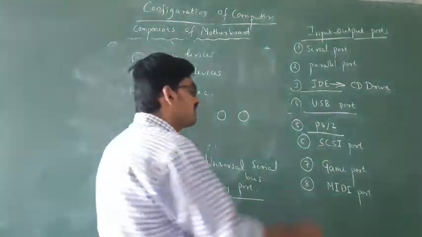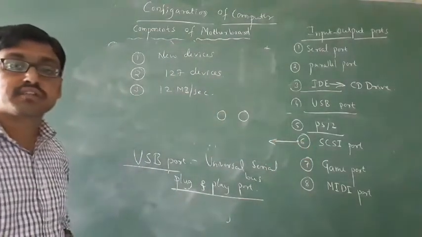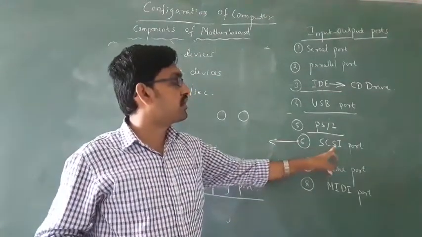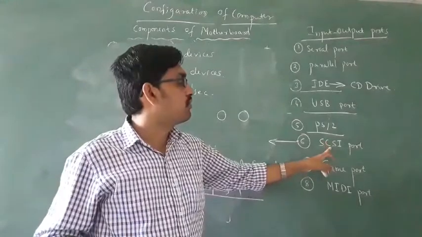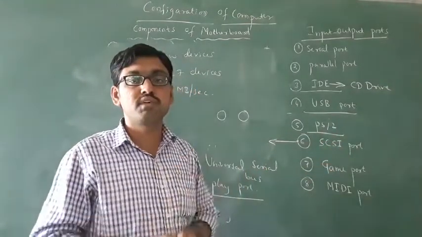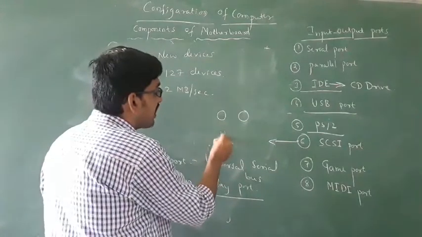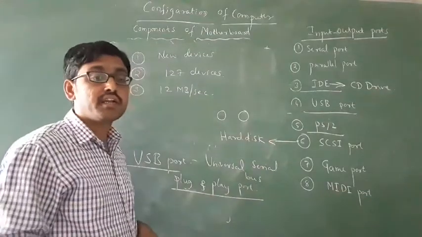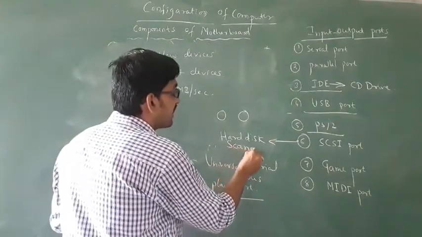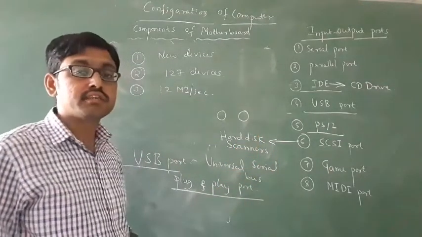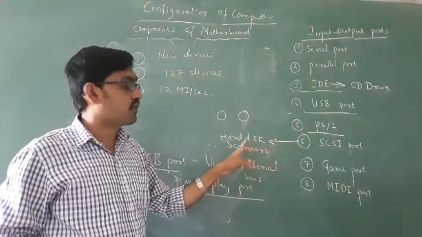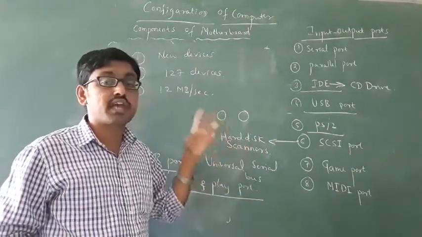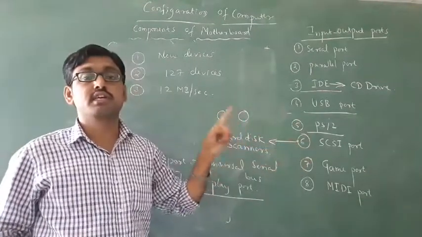Then the next one is a SCSI port. They ask to expand SCSI. SCSI means small computer system interface. What is the use of this? To connect high speed hard disk and scanners. SCSI ports are used for what purpose? To connect high speed, high storage hard disks and scanners, you have to use the SCSI port.